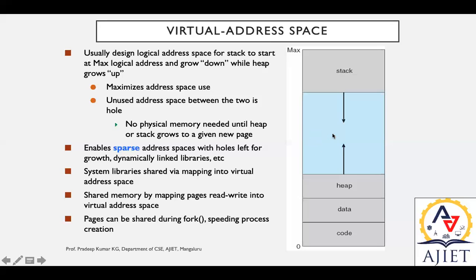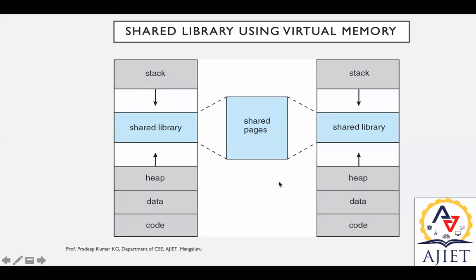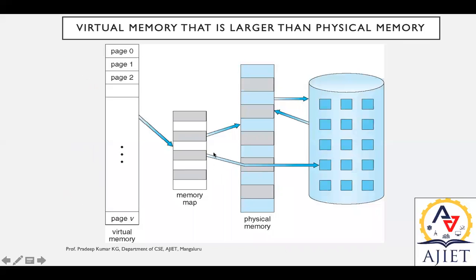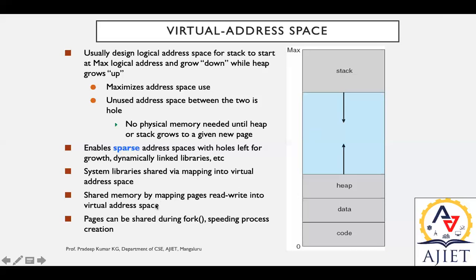This entire part should be mapped into the virtual address space, as we did in our previous diagram. There is a mapping that takes place, so virtual memory is mapped to its physical equivalent. Pages can be shared during fork. Fork is nothing but when a new process is created. Whenever a new process is generated, it will share the pages to speed up process creation and execution.